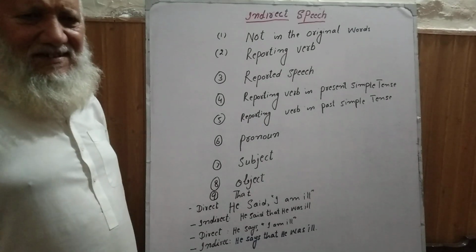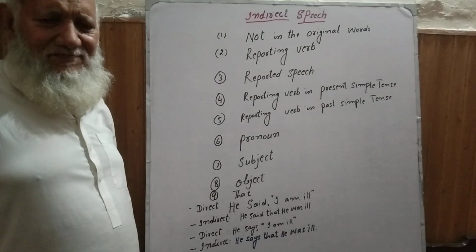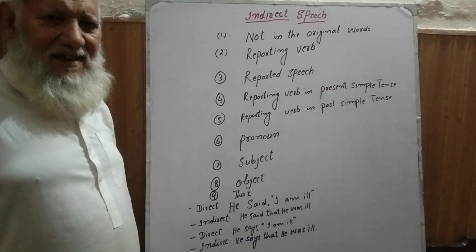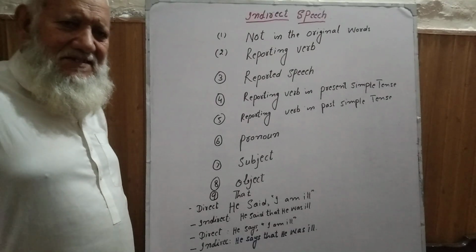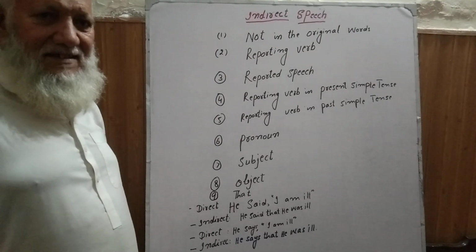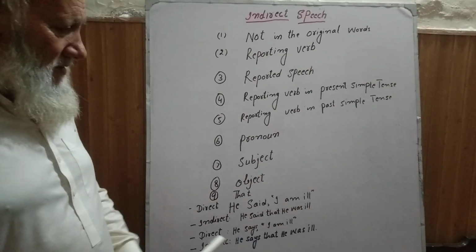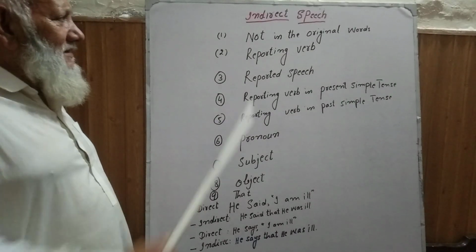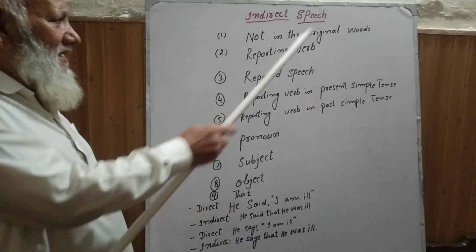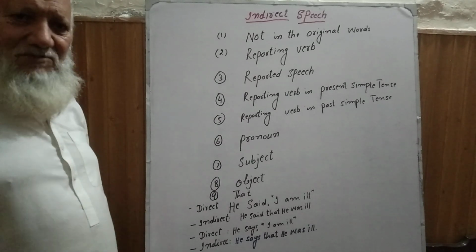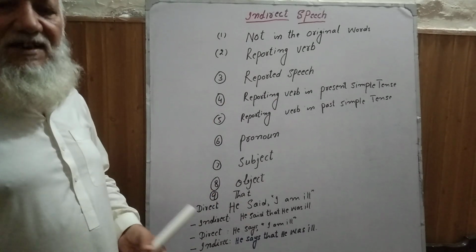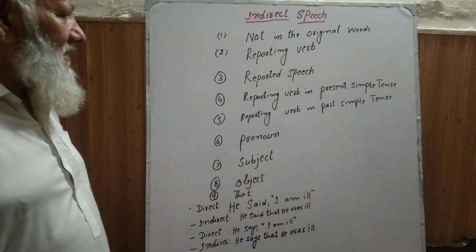But in the second person, you, your, these come. And in the third person, he, she, they are the third person. There are some singular and some plural. So now you are clear that indirect speech is not the original words. There we make some changes in the pronoun as well as in the tenses.